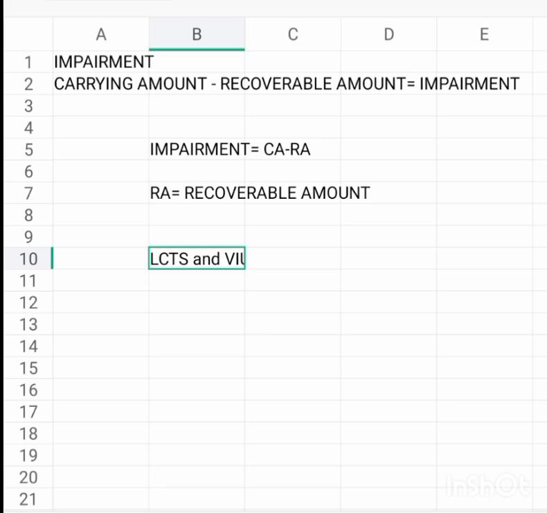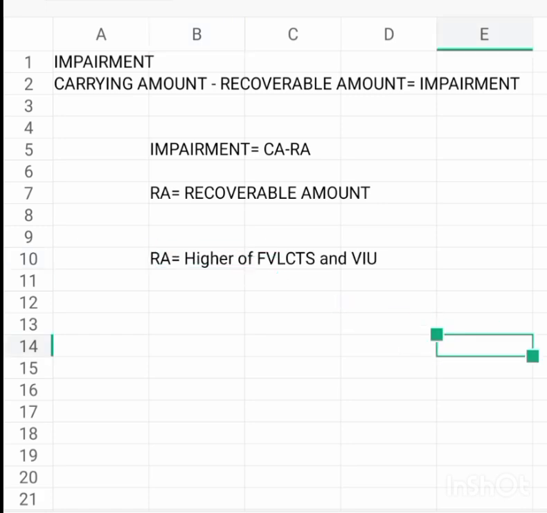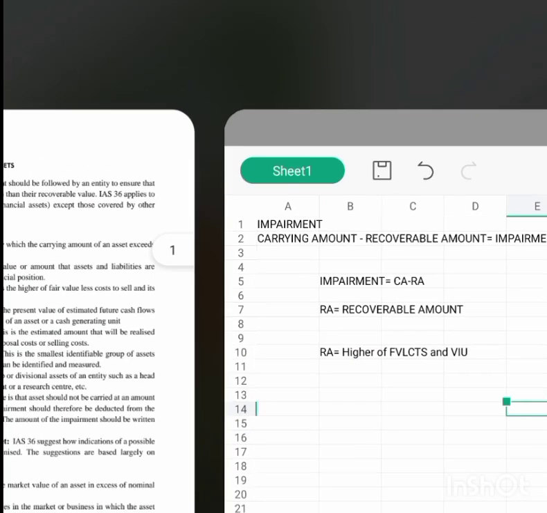You will now compare, and whichever one is higher is your recoverable amount. I believe you get that one as well.